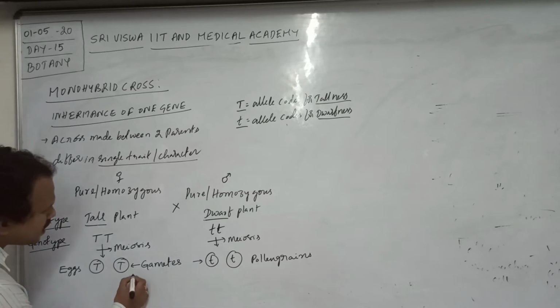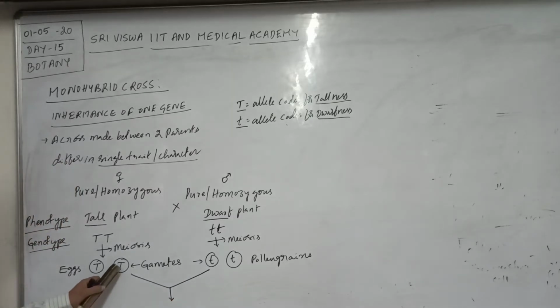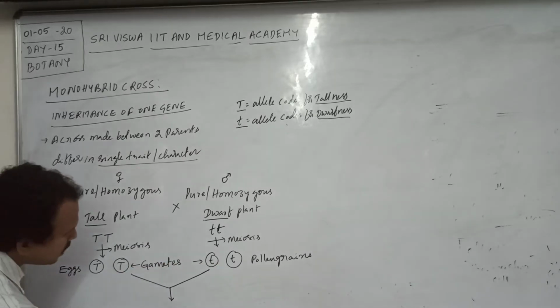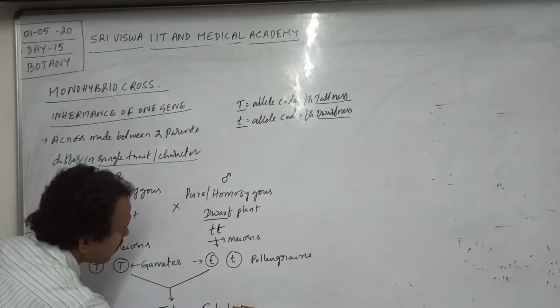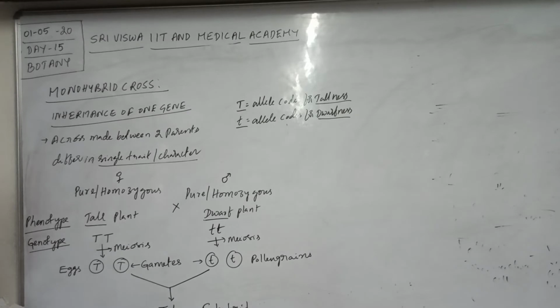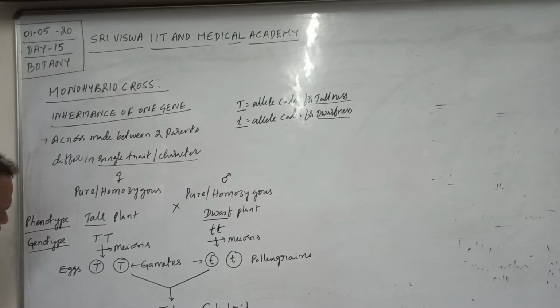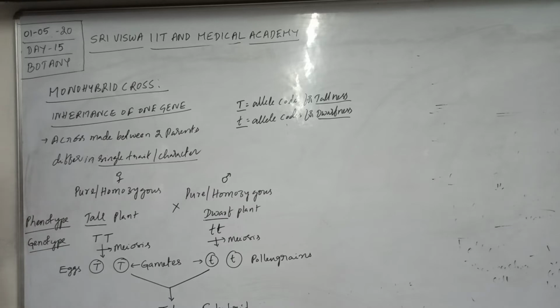Whenever fertilization takes place between these two gametes, fertilization occurs between the female gamete with capital T allele and the male gamete with small t allele. It results in the production of the F1 hybrid with capital T allele and small t allele. The capital T allele is related to the female parent, and the small t allele is related to the male parent. Then the genotype of the F1 hybrid is capital T, small t.